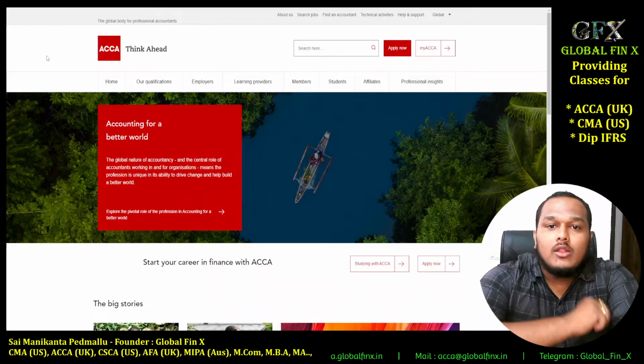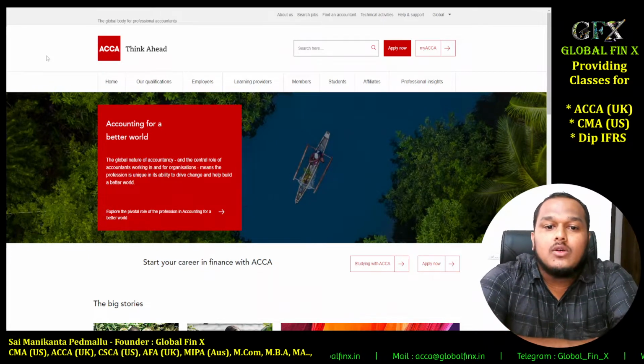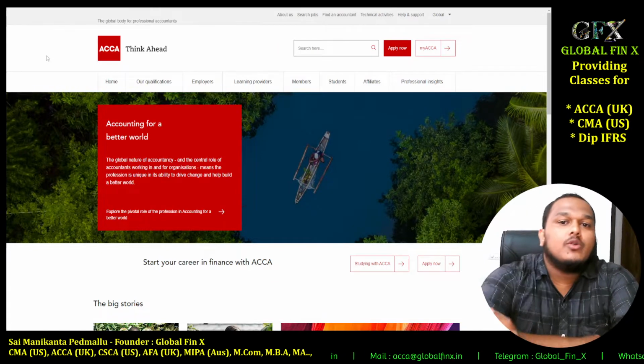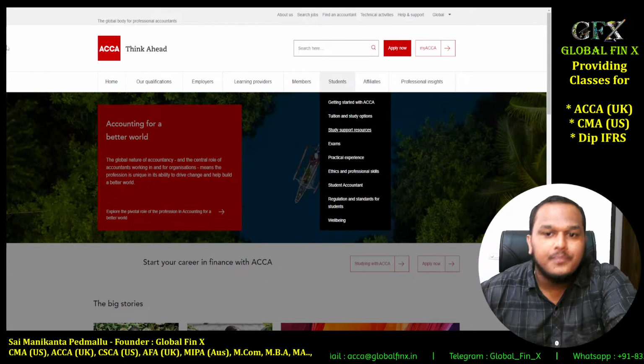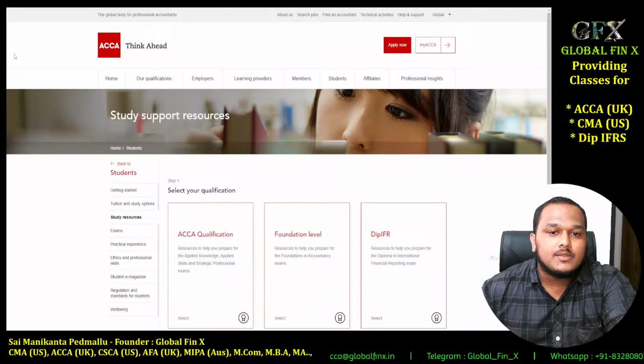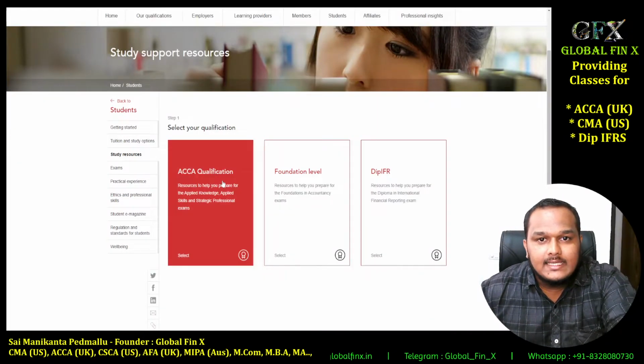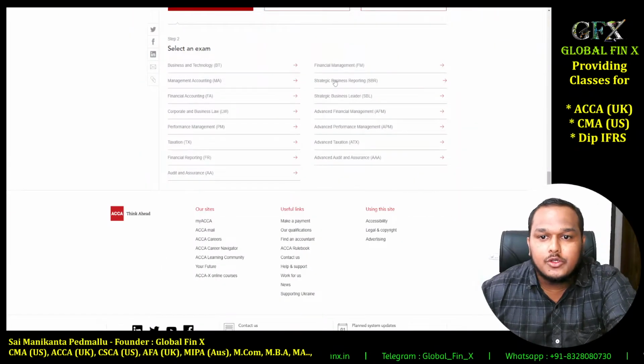So here I am on the ACCA Global website. What we are going to do is go to students and look at the study support resources page. In the study support resources page, I'm going to click on ACCA qualification and I'm going to select the SBR paper.